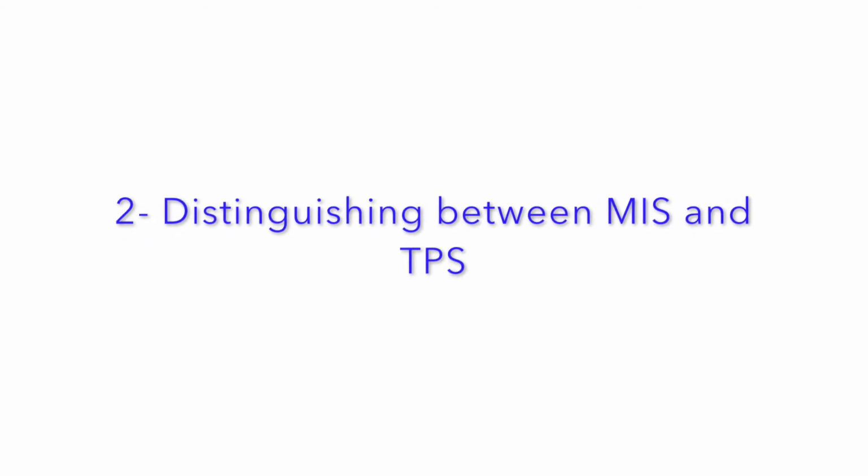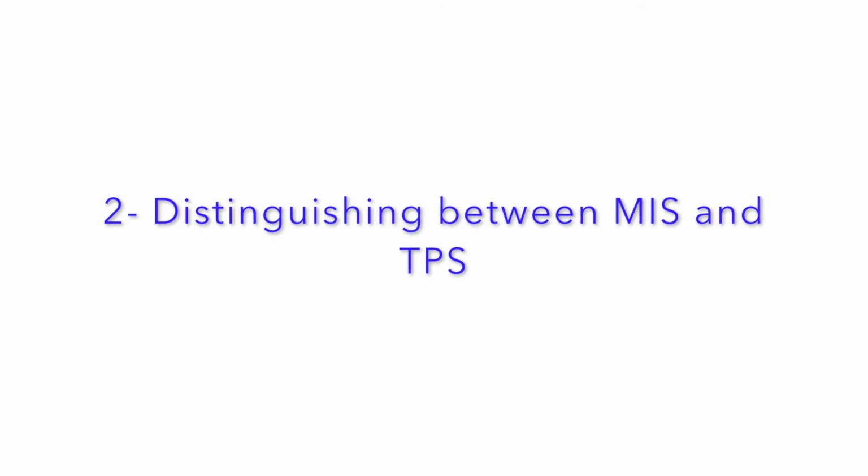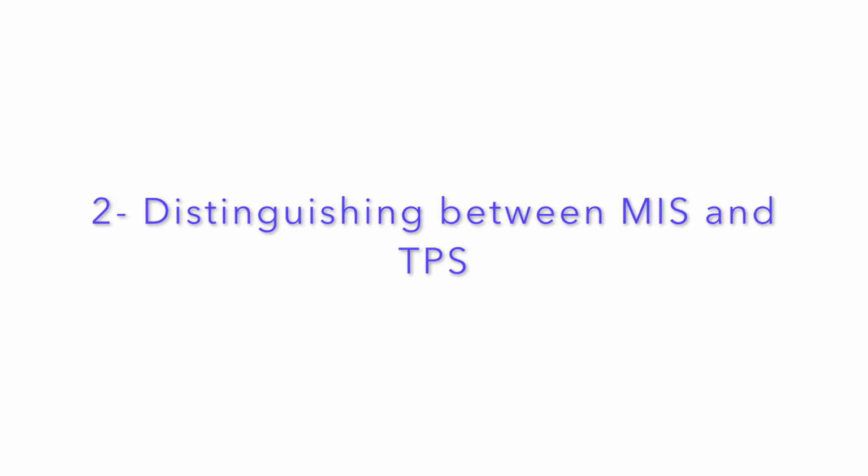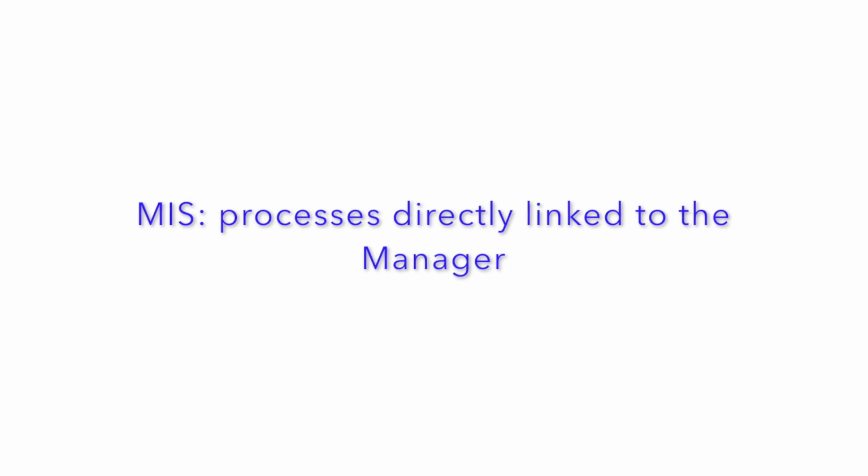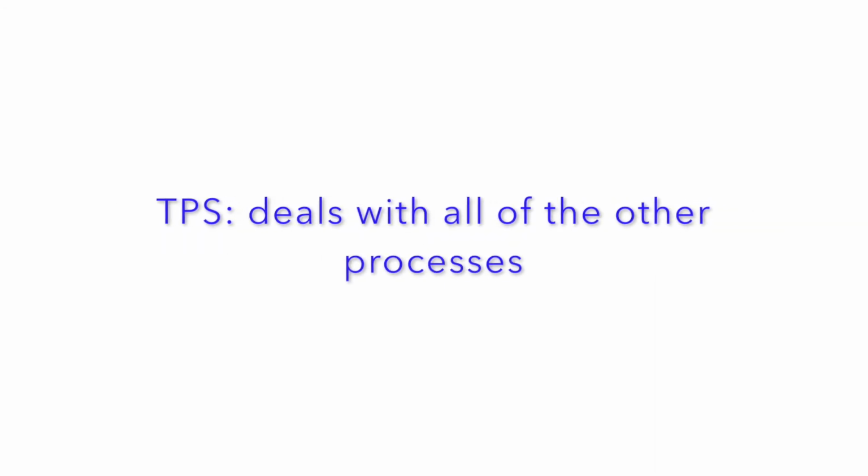The second problem was distinguishing between the MIS and the TPS. The Amazon delivery system is complex, with a variety of sub-processes feeding into the main processes. It was hard for us to distinguish what occurred within the TPS and the MIS, and the external entities involved in each system. We came to understand that the MIS only included the processes that are directly linked with the manager. The TPS, on the other hand, deals with all the other processes.